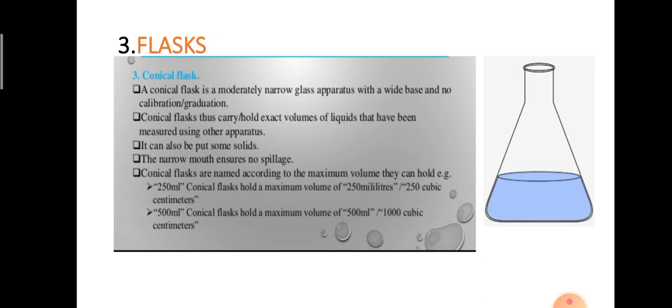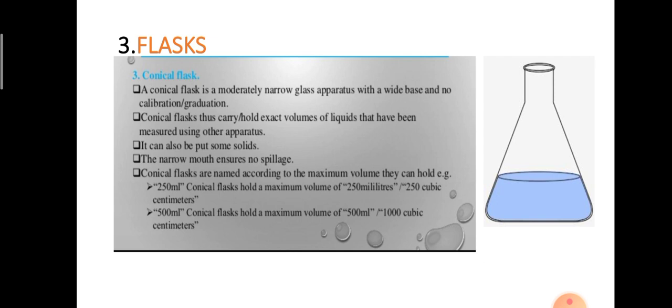We are using these chemicals in this conical flask. Is it clear? So this is about the flask. Look at the structure, how it looks. At the top it is a narrow glass apparatus. Clear? And it is used for mixing different chemicals or different mixtures. This is about the conical flask.